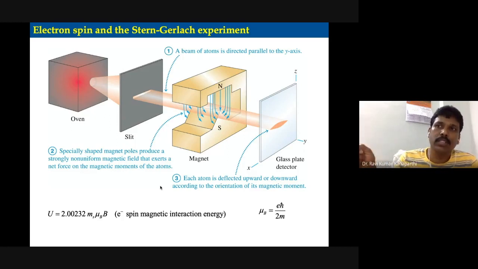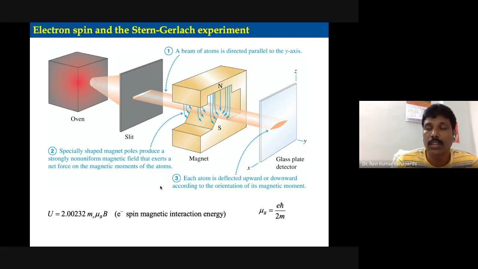If it is present in D, then there is angular momentum. If it is present in F, then there is angular momentum, right? Suppose the outermost electron is entering into the s orbital. For the s orbital, L is equal to 0, which means the angular momentum is 0. Therefore, what do you expect of the dipole moment? You expect that the dipole magnetic moment is 0.